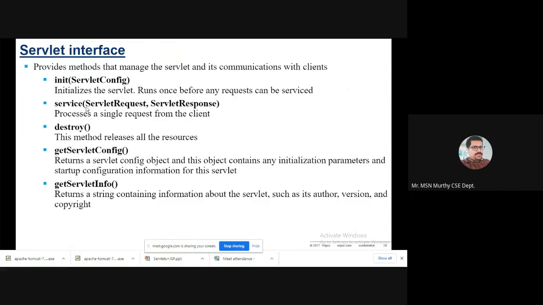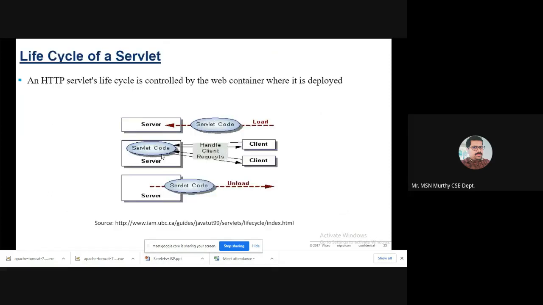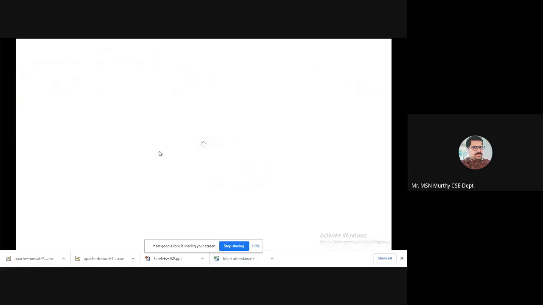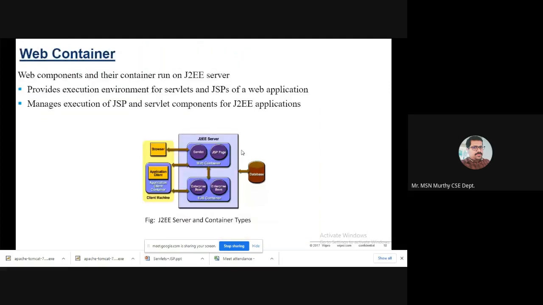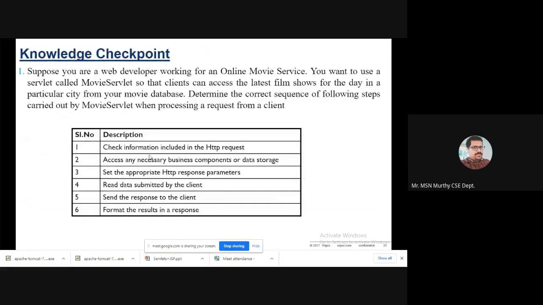Next, the service method. Service methods, just now we have seen the doGet method, doGet and doPost. It takes servlet request and servlet response as parameters. In our example program, we used HttpServlet. Please see this program once. That is why the doGet method contains HttpServletRequest and HttpServletResponse as parameters. Please remember, these are service methods.